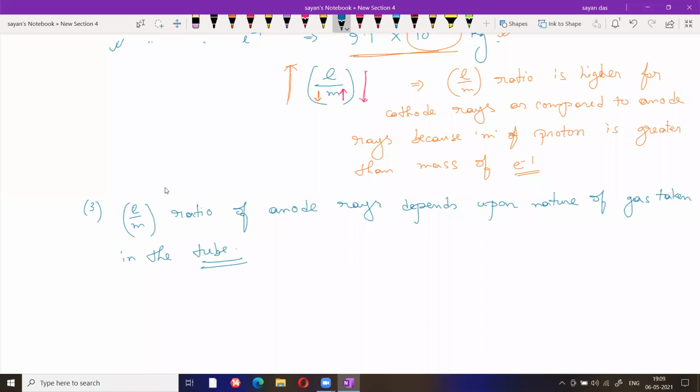Okay. Now look, this E by M ratio is maximum for hydrogen gas, because we all know that mass of hydrogen is the lowest as compared to other gas.